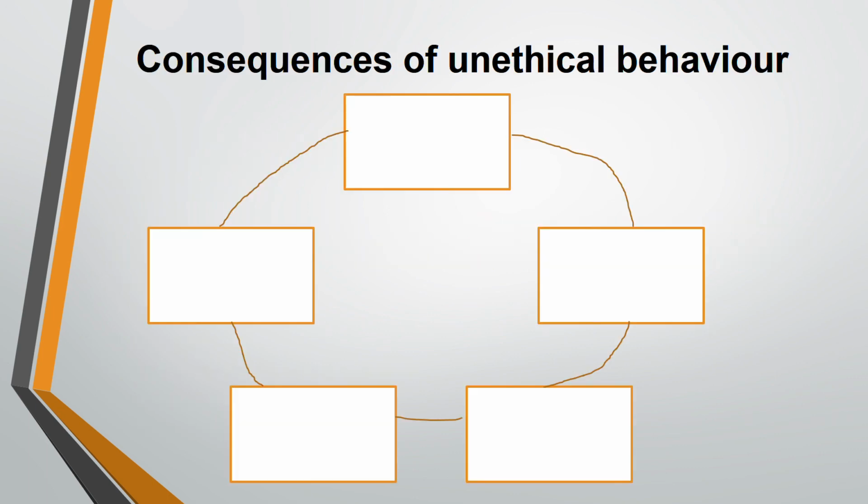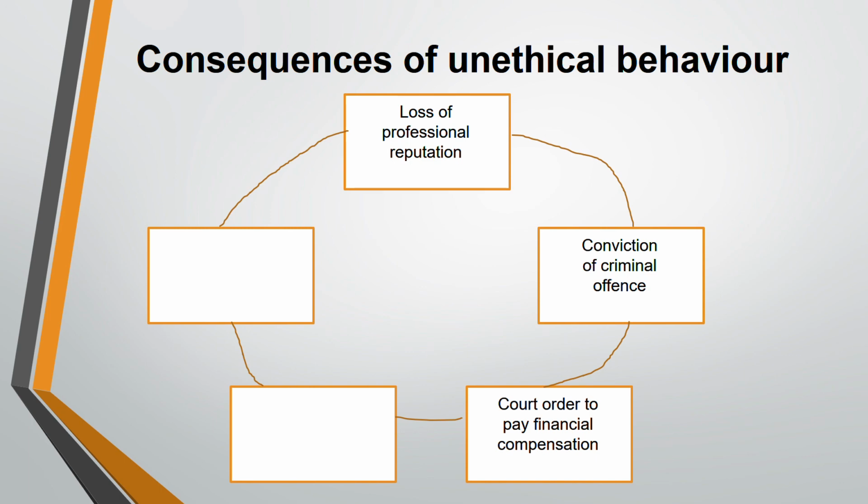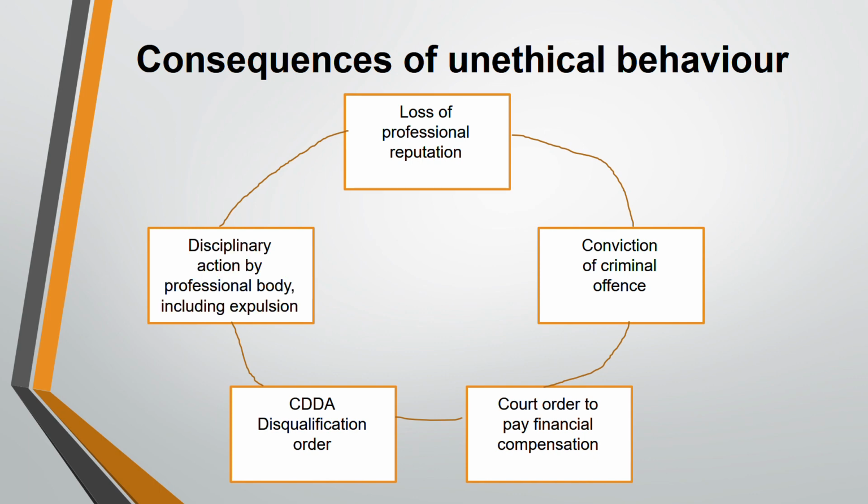Next, what are the consequences of this unethical behavior? So these are some consequences. Loss of reputation, damage. Conviction of criminal offense. Yes, sometimes it could be a criminal offense. For example, if you are involved in money laundering or fraud, a serious fraud, then court order to pay financial compensation. Yes. CDDA disqualification order. You might be disqualified to act as an accountant in the future. And disciplinary action by the professional body, including expulsion. Sometimes they might expel you as well. Okay. So that's it for ethics.